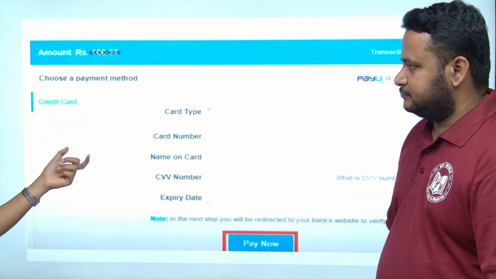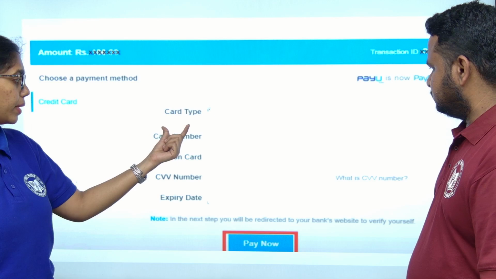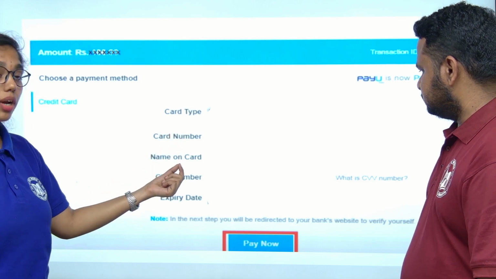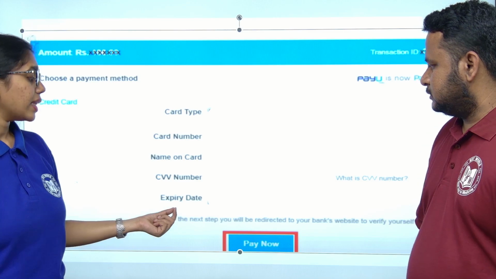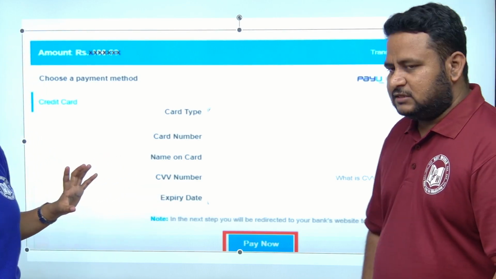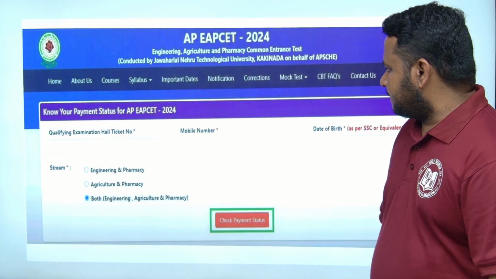card or debit card. You have to provide these details like card type, whether it is credit card or debit card, then card number, then the name on the card, most importantly the CVV number, then the expiry date which is on the card. Also please take help of your parents. Okay. After that,